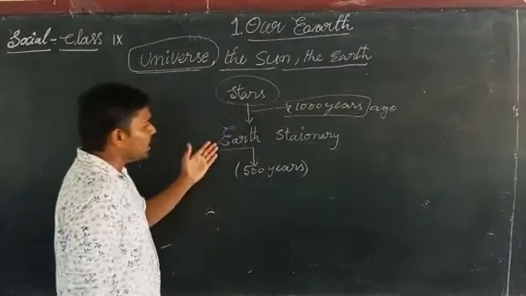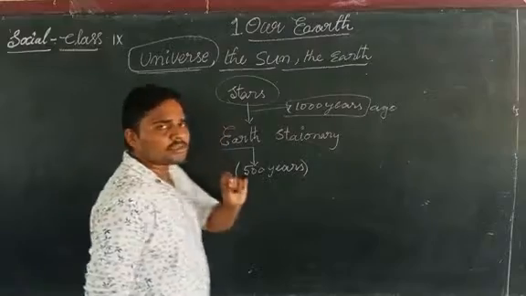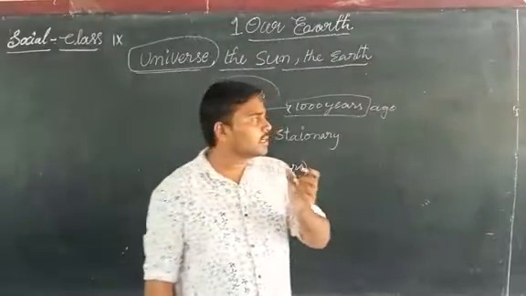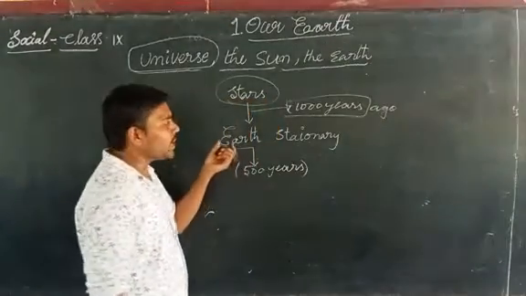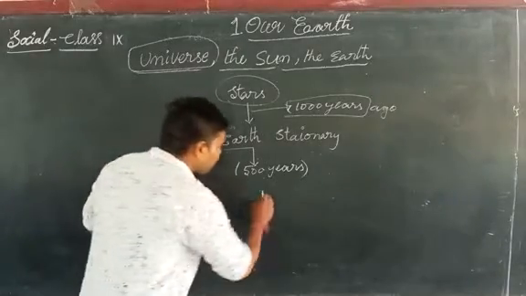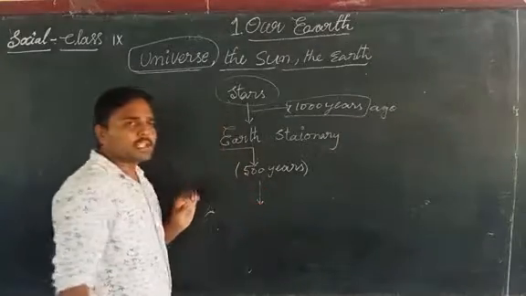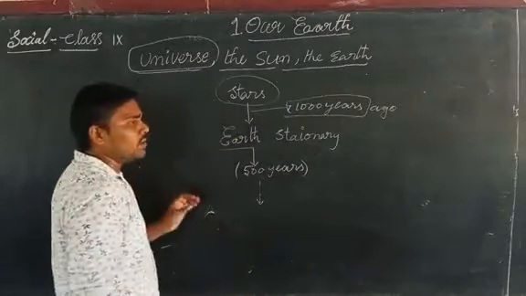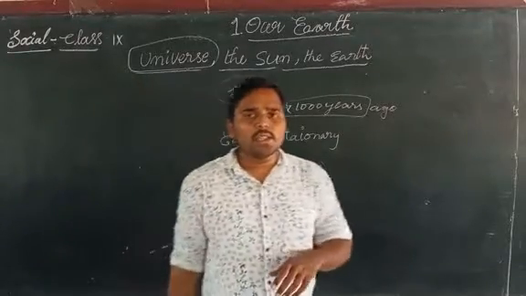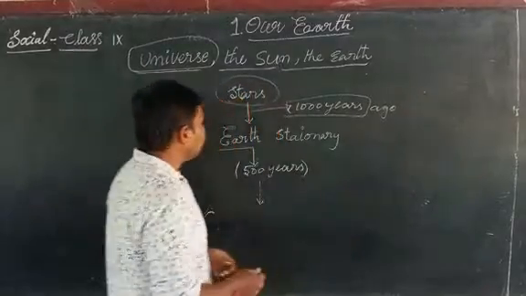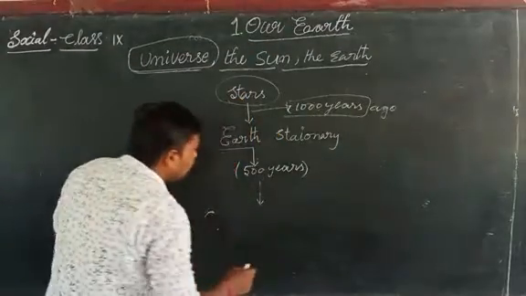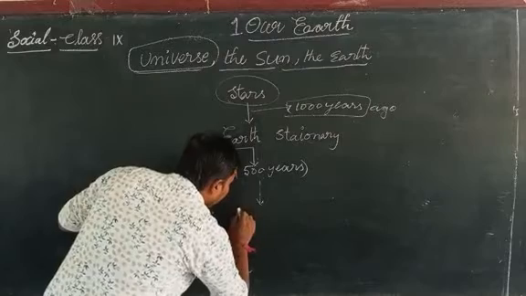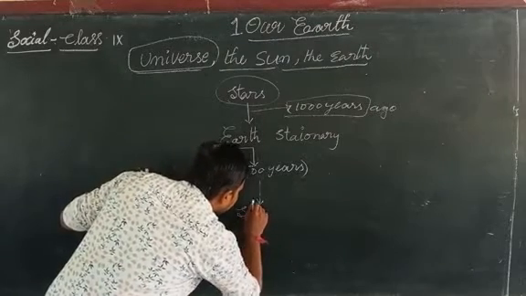Earth is a small part of the solar system, located in space, and it is always moving around the sun. There are so many stars and planets located in space.